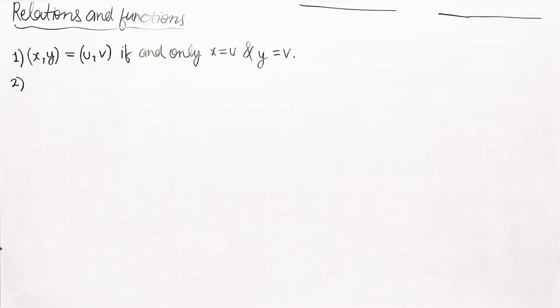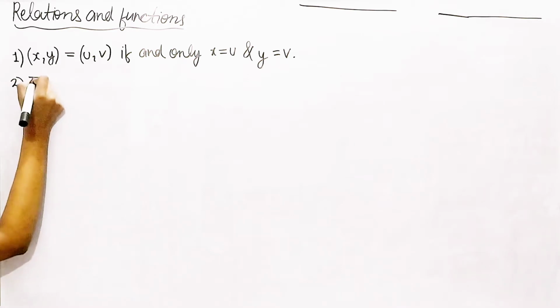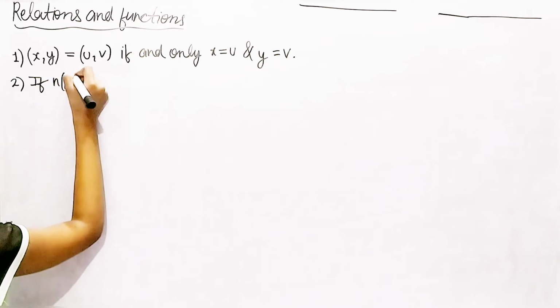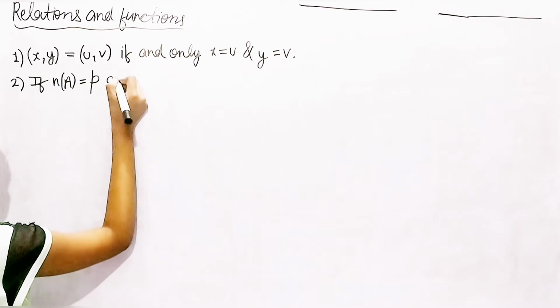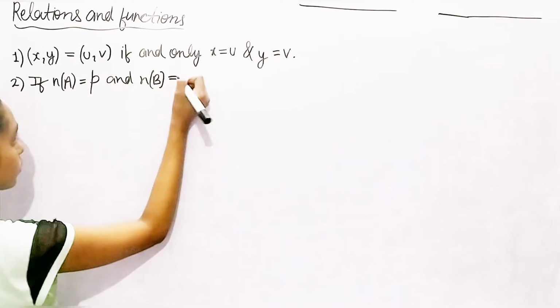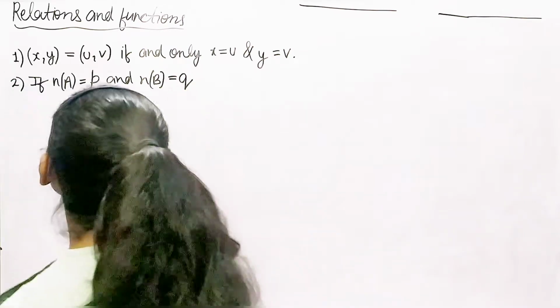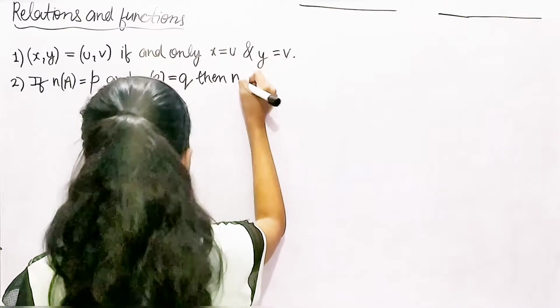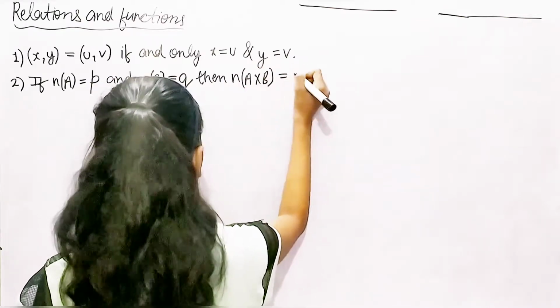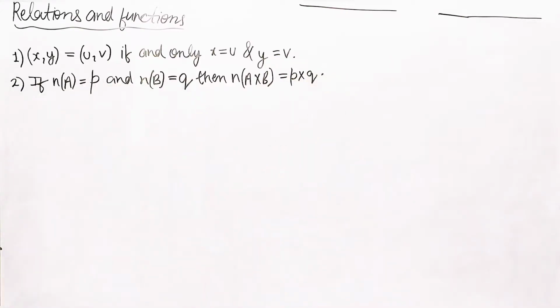Let's say the number of elements in set A is equal to p, and the number of elements in set B is equal to q.